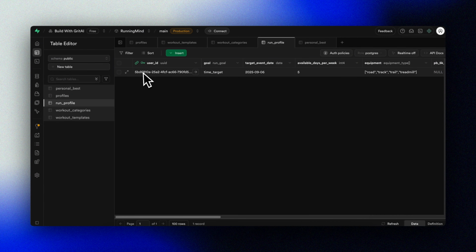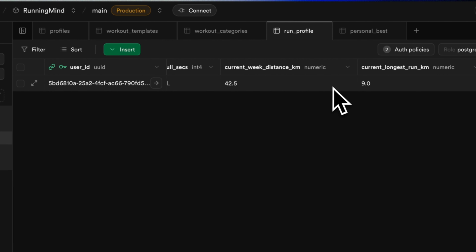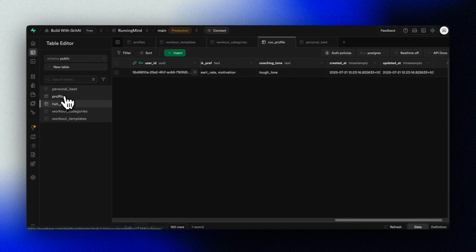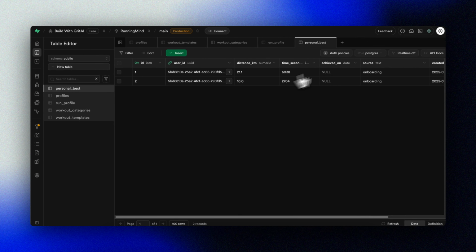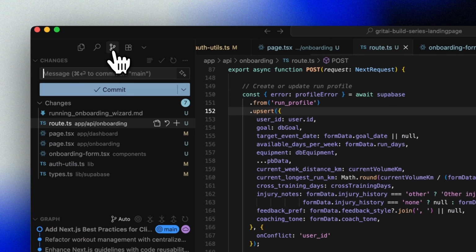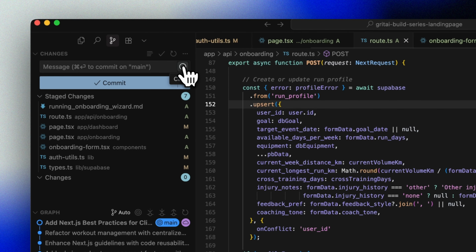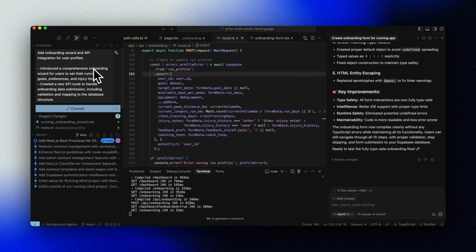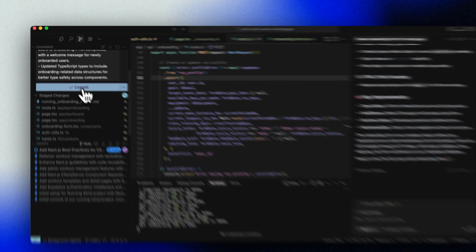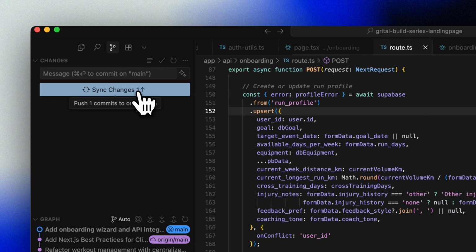Now we can head over to Supabase and check that the data has been stored successfully. And it's all there. Now all we have to do is stage all of our changes here. Let's generate a commit message. And then hit commit and sync changes.